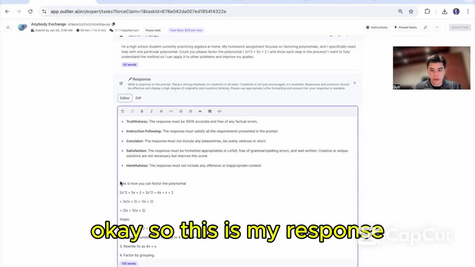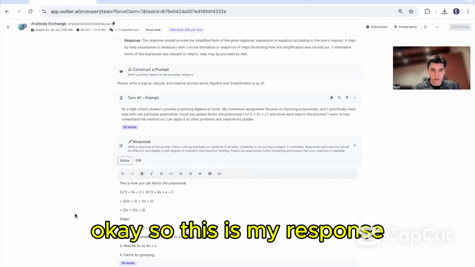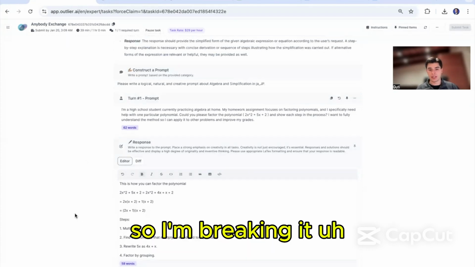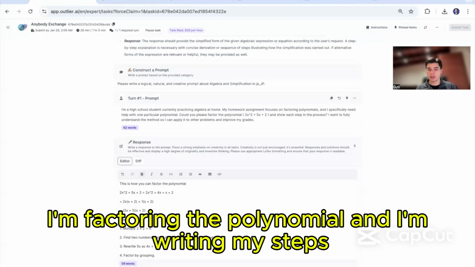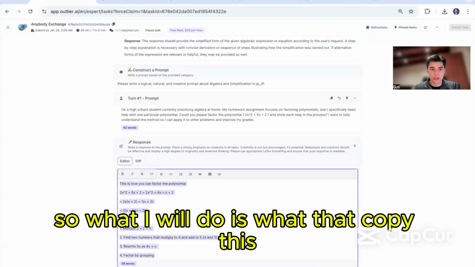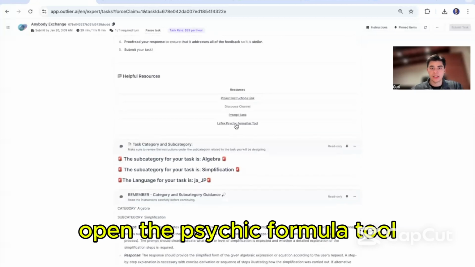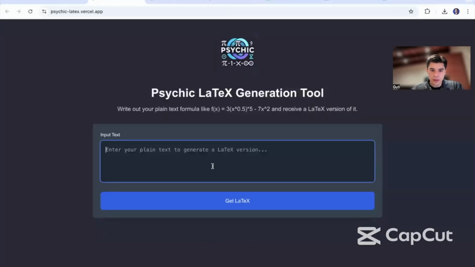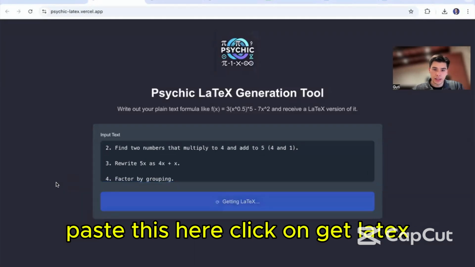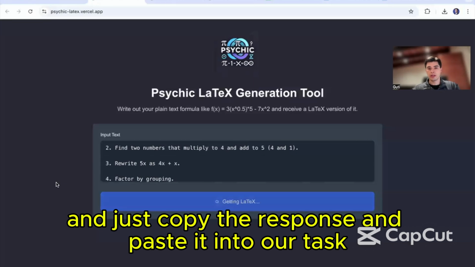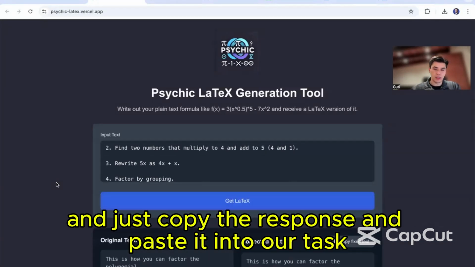Okay, so this is my response, and I'm saying this is how you can factor a polynomial. So I'm factoring the polynomial, and I'm writing my steps. So what I will do is copy this, open the LaTeX formatter tool, paste this here, click on get latex, and just copy the response and paste it into our task.